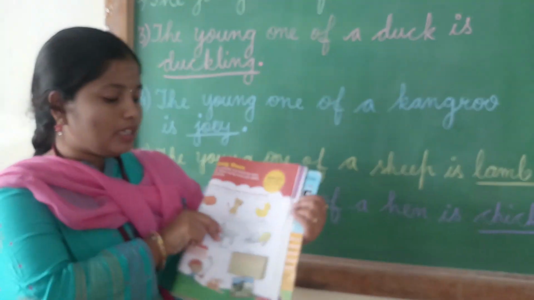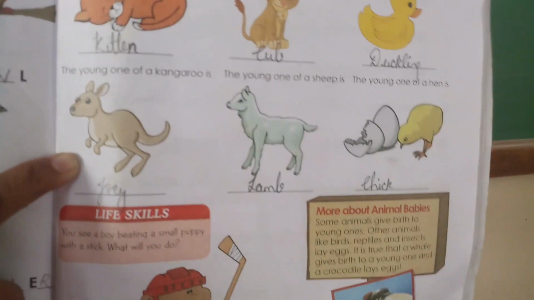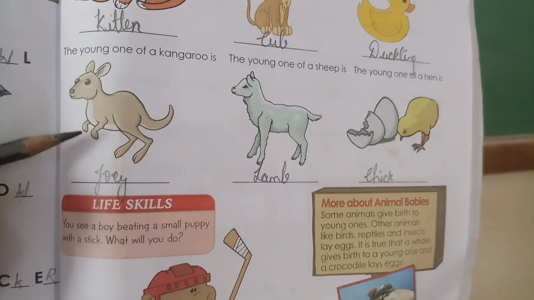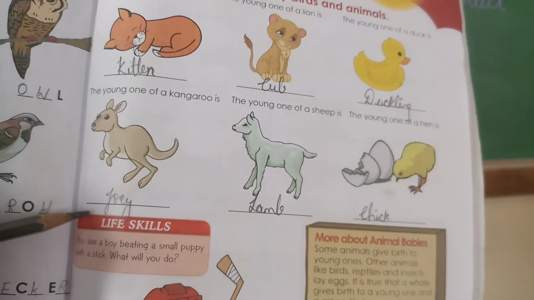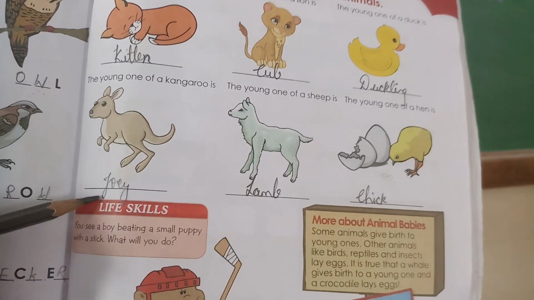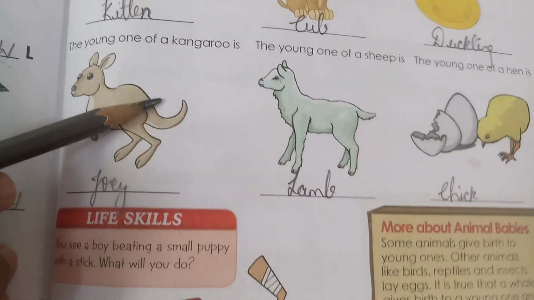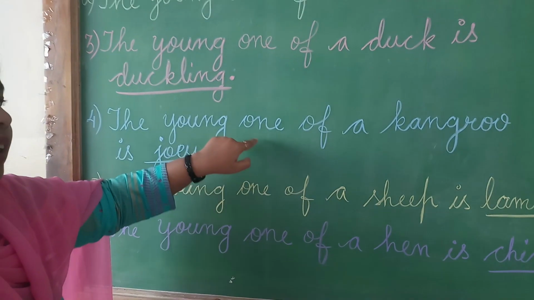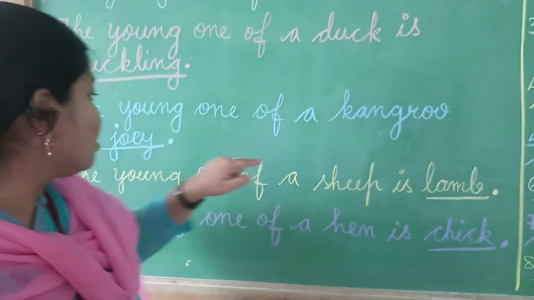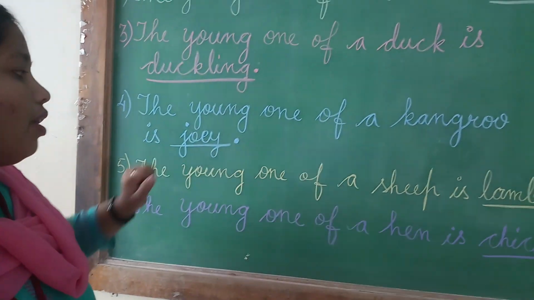Next, fourth, you see, children. What is the fourth picture? Are you able to recognize it? It's a kangaroo. The young one of a kangaroo is called joey, J-O-E-Y, joey. The young one of a kangaroo is joey. See here, the young one of a kangaroo is dash. It is joey, J-O-E-Y.